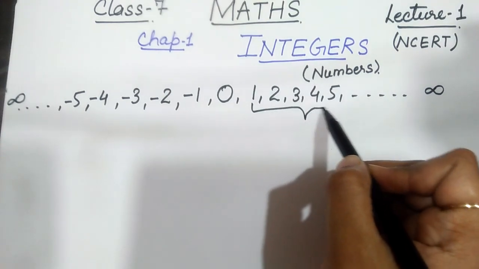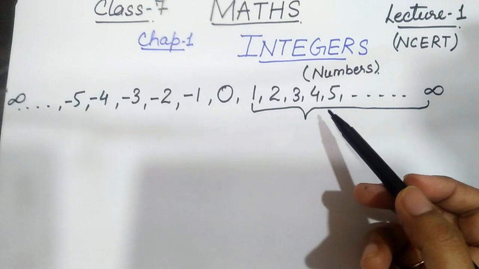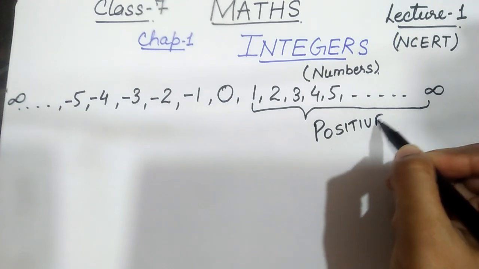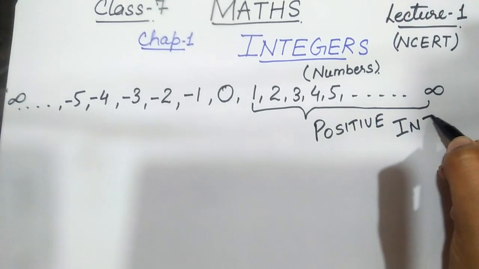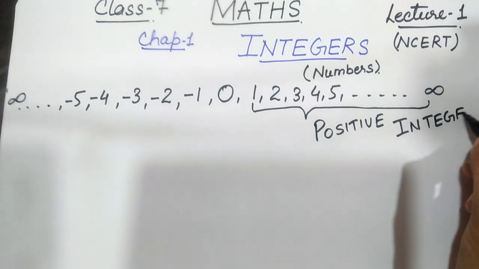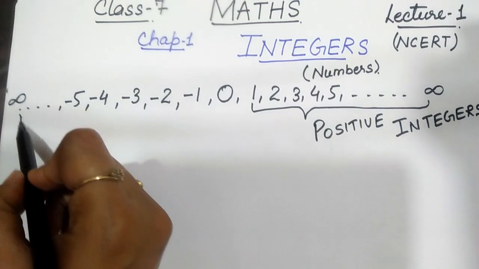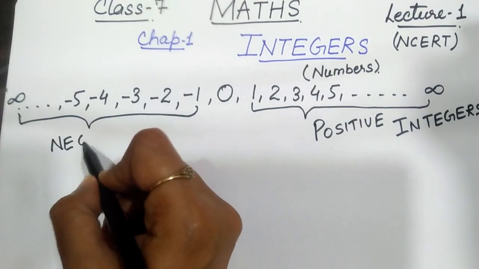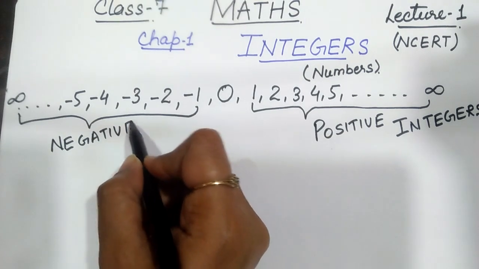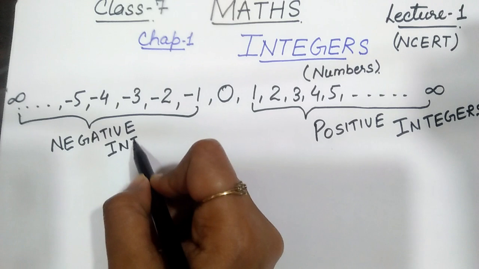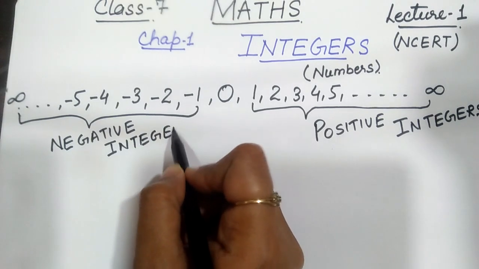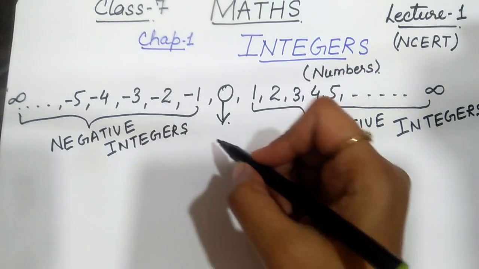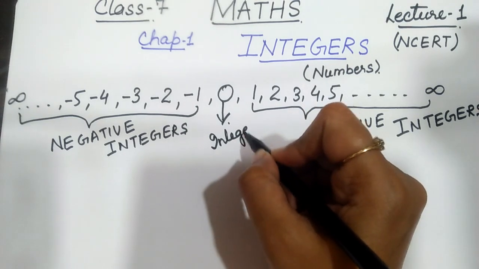So those numbers that do not have a minus sign with them are called positive integers. And the numbers that have a minus sign with them are called negative integers. So what about 0? 0 is neither positive nor negative but still an integer.